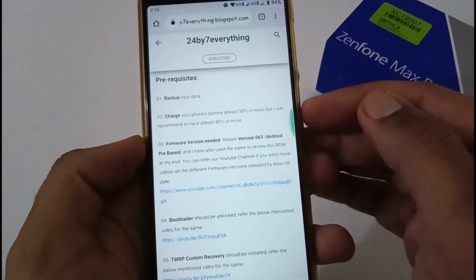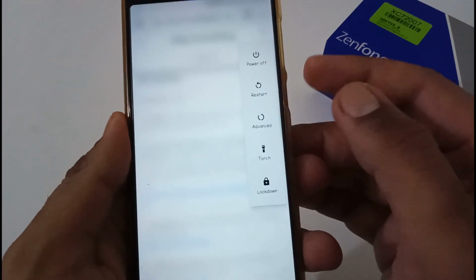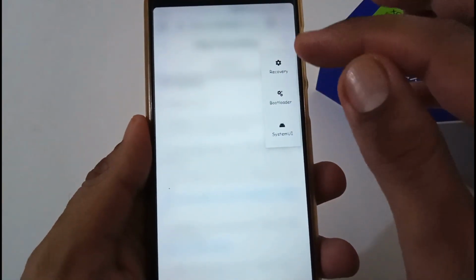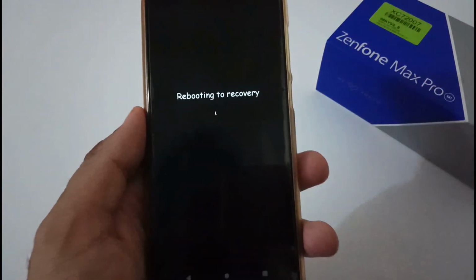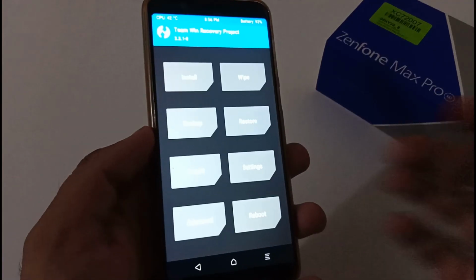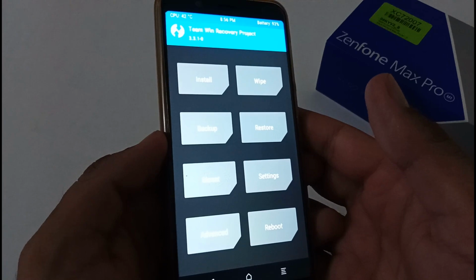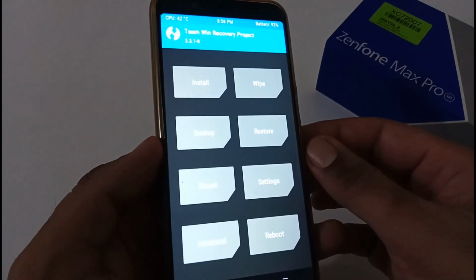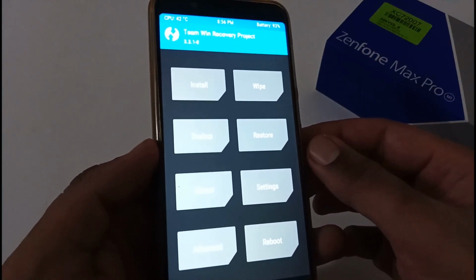Now let's focus on the installation part. For that, let me jump into the recovery mode. Let me use advanced and then recovery. Now our phone will be booted to the recovery mode and afterward we'll proceed with the installation part and try to complete the phone setup process as soon as possible. So finally we have been booted to the TWRP recovery mode and this is the home screen or default UI of TWRP recovery mode.